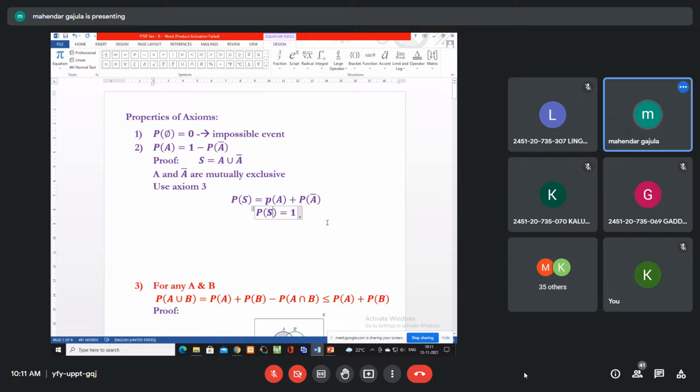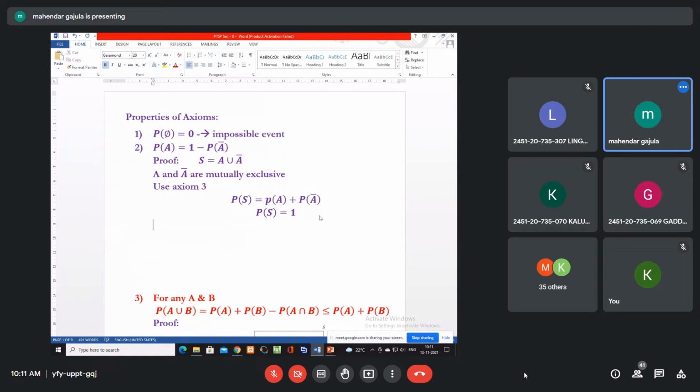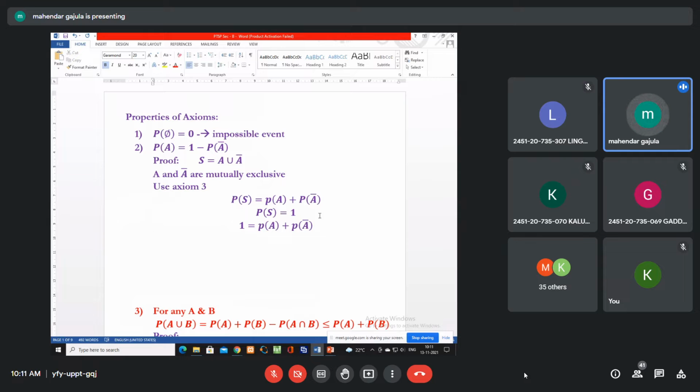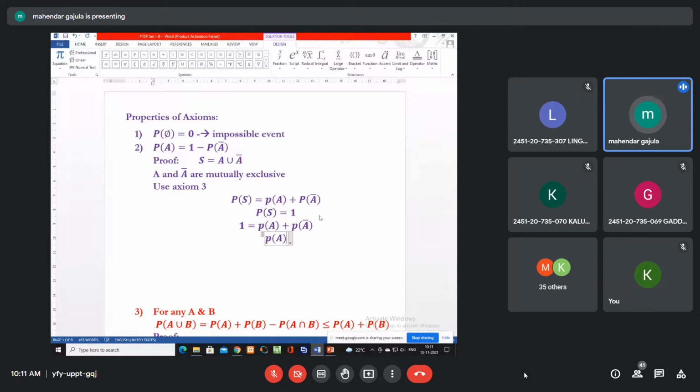Now, if we apply the probability of S is 1, we get 1 equals P of A plus P of A bar. Now what we have to prove? P of A equals 1 minus P of A bar, you isolate P of A, that gives us 1 minus P of A bar.